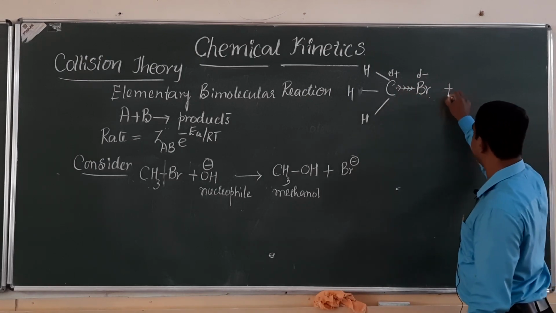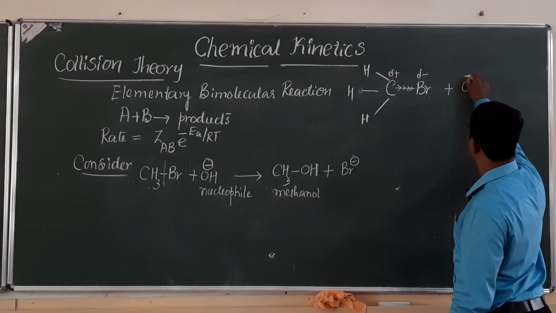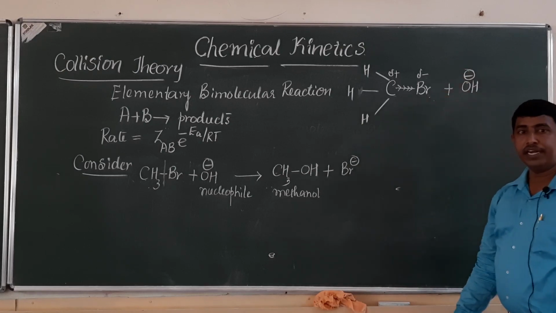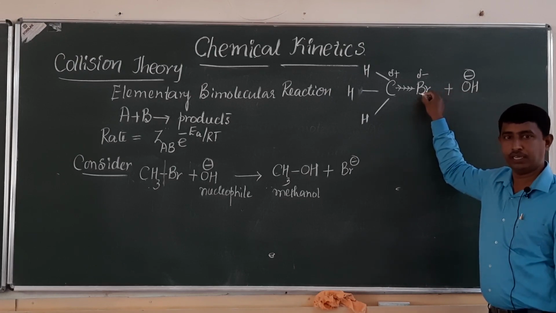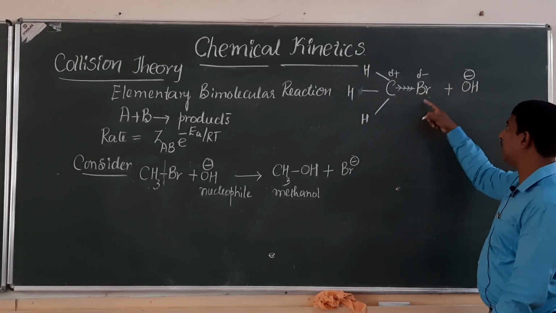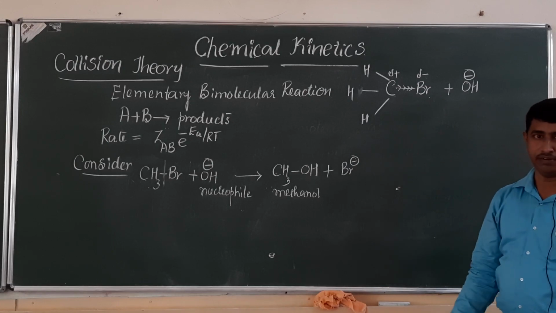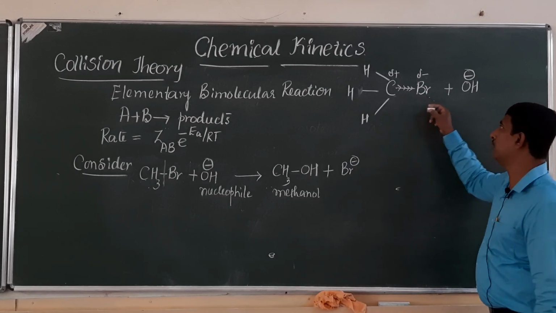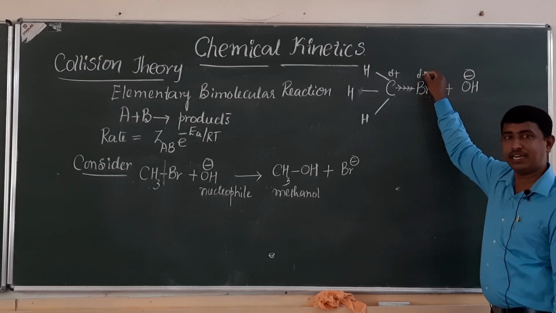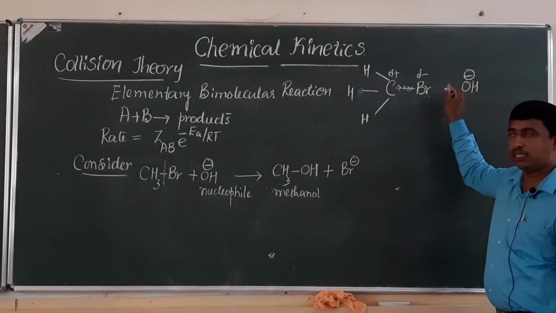Now suppose the nucleophile, OH minus, attacks from the same direction as the halogen, that is, attacking the carbon from the front side. Bromine carries a negative charge, and the nucleophile also carries a negative charge.